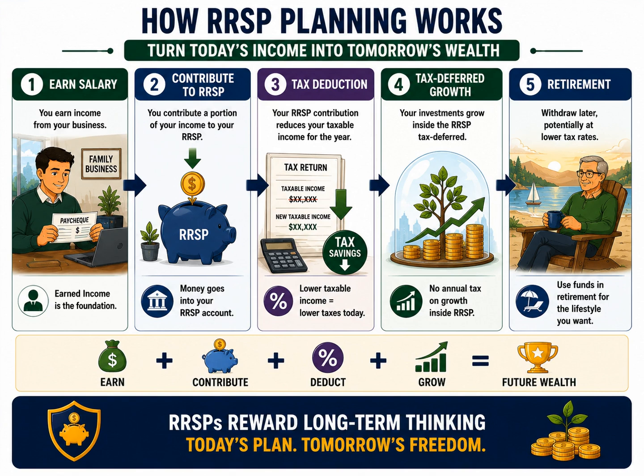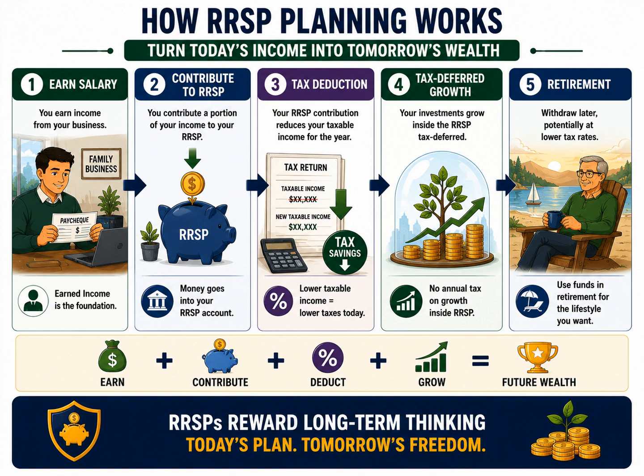It is growing, and over long periods of time, that growth can become substantial. Now we reach step 5, retirement. Eventually, the owner-manager begins withdrawing funds from the RRSP or its successor retirement vehicles. At that stage, the accumulated savings can help support retirement goals, lifestyle needs, and long-term financial security.